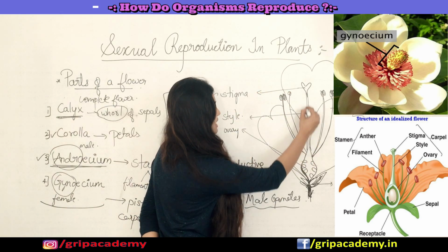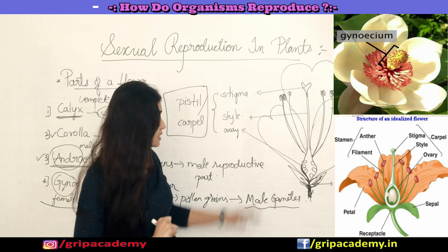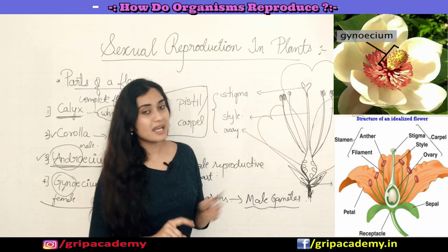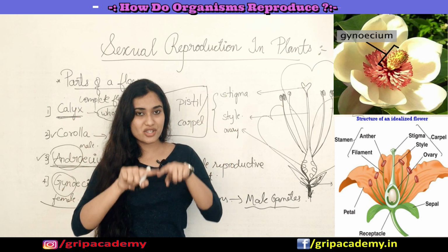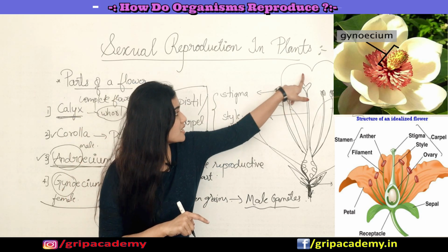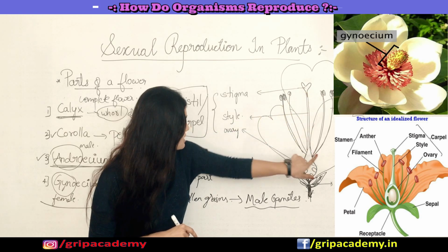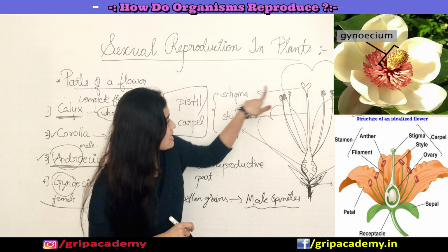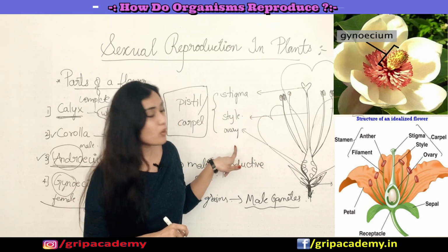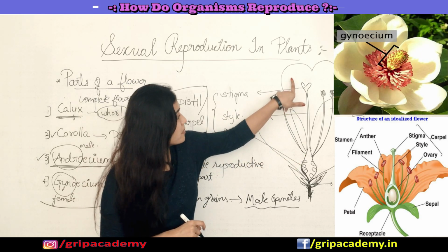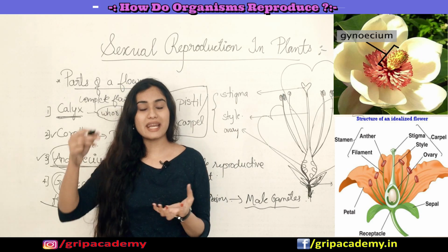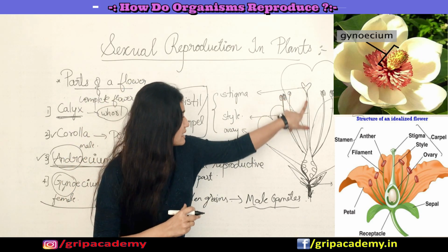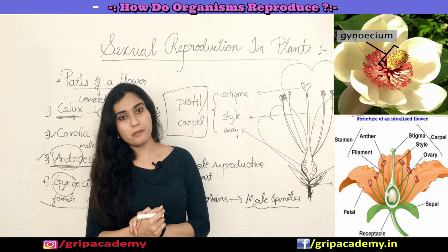It will usually be in the center, the complete female part. The stigma is present on top, and the style is an elongated structure which connects the stigma and ovary. Remember, the stigma is the part where the pollen grains will be received by this female reproductive part.